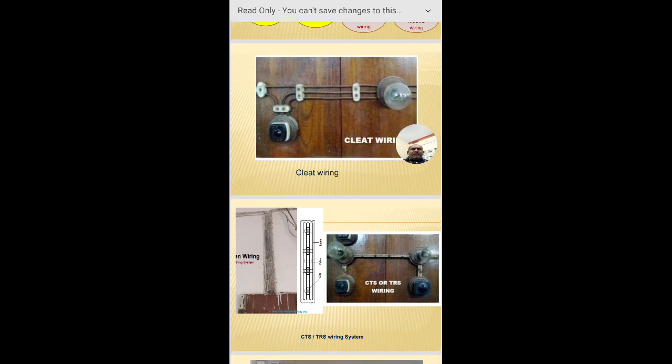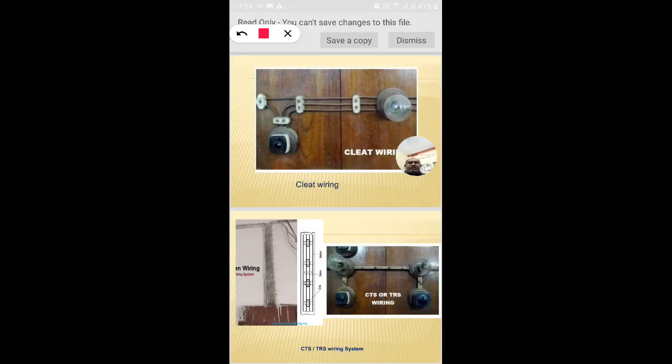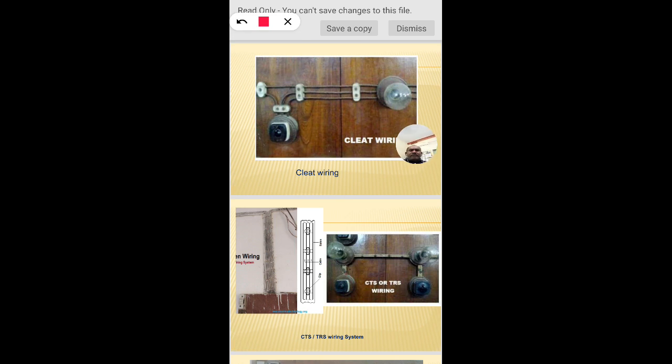Now coming to another system, the CTS and TRS system, where you can see here the design for this purpose. In the olden government buildings, you can observe the first wooden batten is fitted to the wall, on which GI clips are provided, on which some TRS wiring is placed, and based on the number of circuits the number of wires is provided.